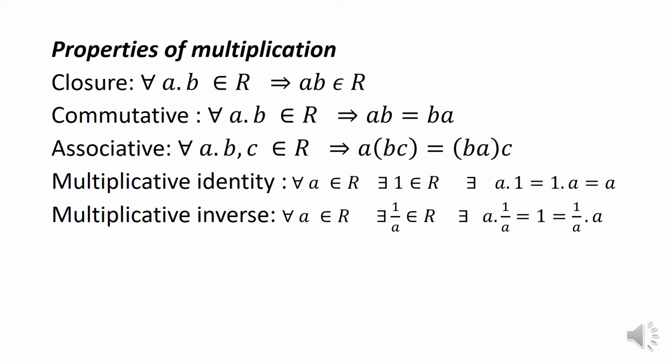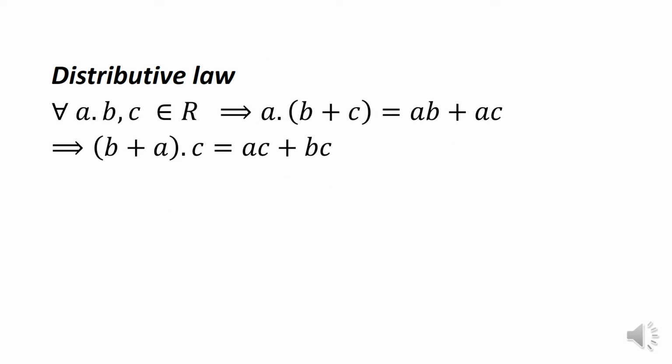Then we have the multiplicative inverse. For all a belongs to R, there exists a non-zero 1 by a belongs to R such that a into 1 by a equals 1 by a into a. Then we call 1 by a the inverse element of a. We have now the distributive property or the distributive law: for all a, b, c belongs to R, a dot (b plus c) equals a dot b plus a dot c, which is the distributive property.